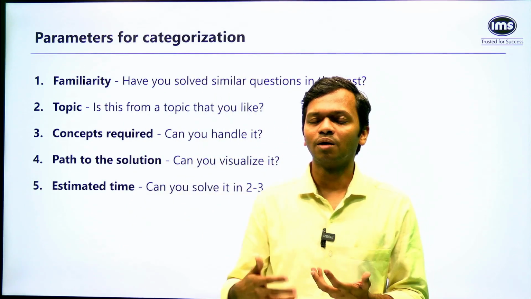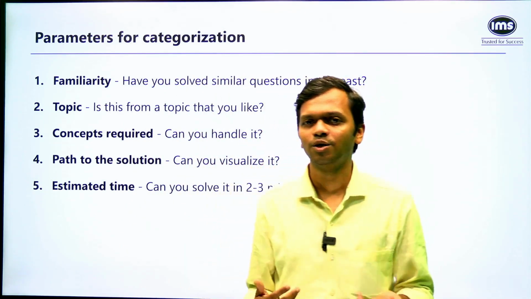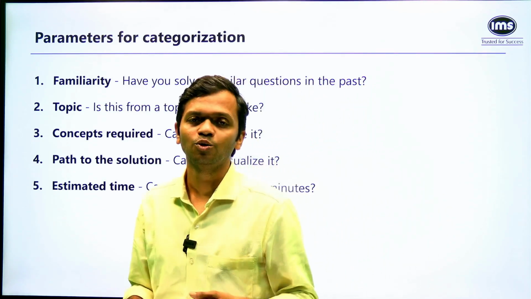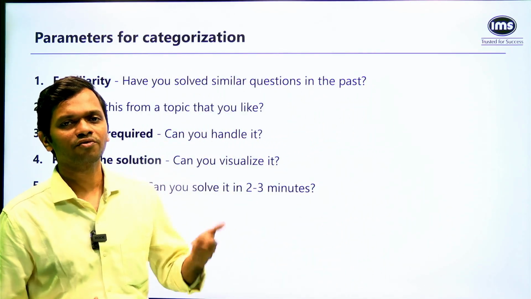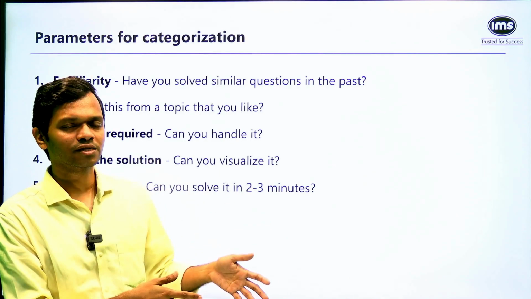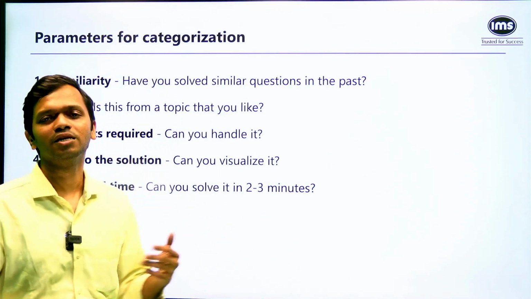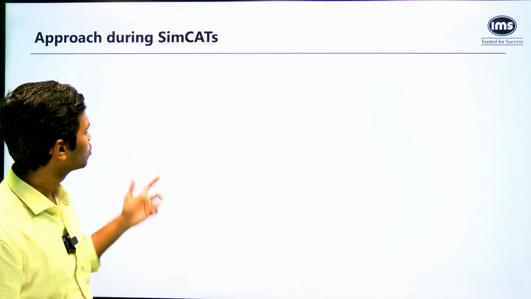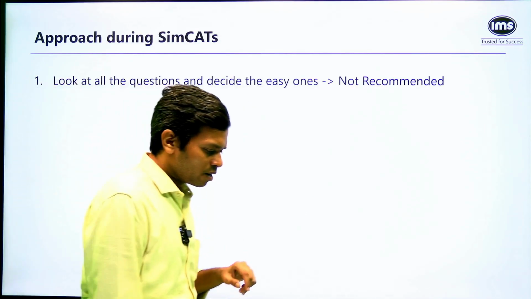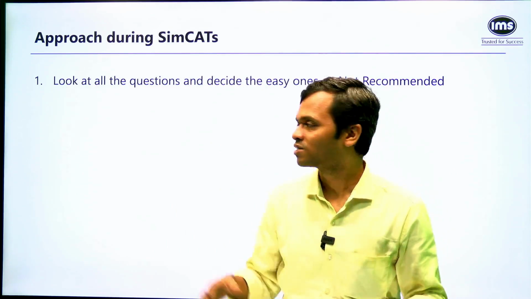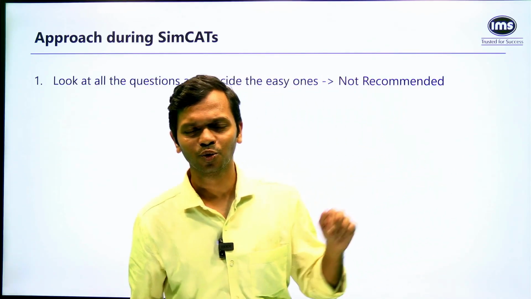So for example, maybe a numbers question I'm typically able to do in 3 to 4 minutes. A TSD question, maybe I take 4 to 5 minutes. So should I be entering that when I face a question like that in the test? That's the question that you should be asking yourself through the analysis that you are doing. So can you solve it in 2 to 3 minutes? Now I'm going to give you two approaches, and I would have asked you this rather than showing you the answer, but I already showed it.